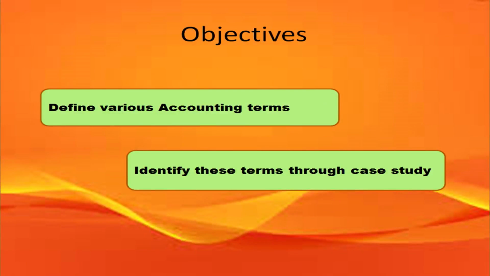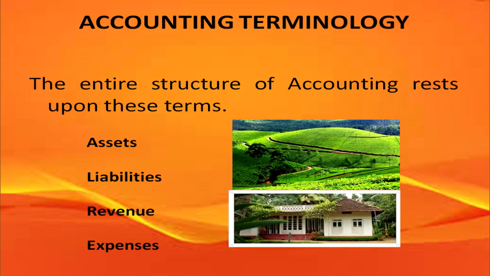So, in this chapter, we shall be talking about defining various accounting terms and identifying these terms through case studies to give you a better understanding. Now, the entire accounting structure rests upon four major terms, which are assets, liabilities, revenue, and the fourth is the expense.